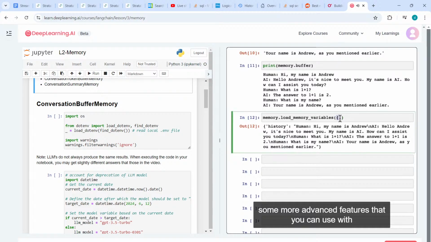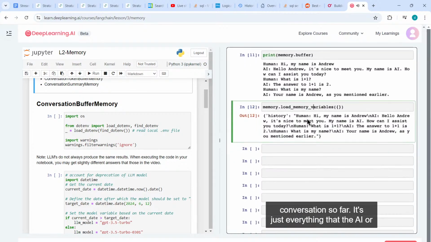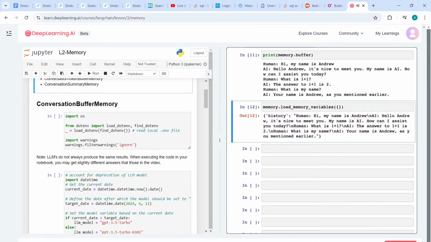The curly braces here are actually an empty dictionary. There are some more advanced features that you can use with a more sophisticated input, but we won't talk about them in this short course. So don't worry about why there are empty curly braces here. But this is what Langchain has remembered in the memory of the conversation so far. It's just everything that the AI or the human has said. I encourage you to pause the video and run the code.